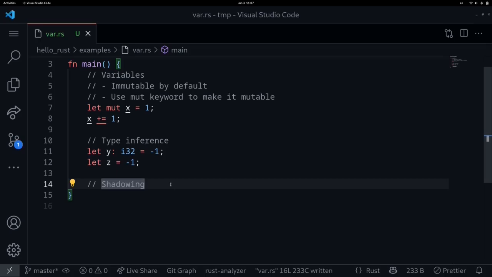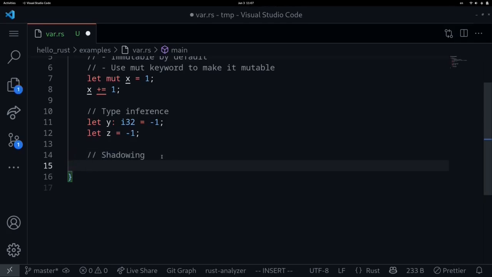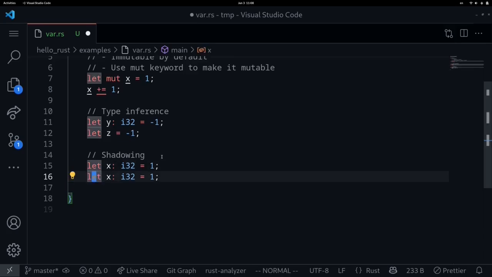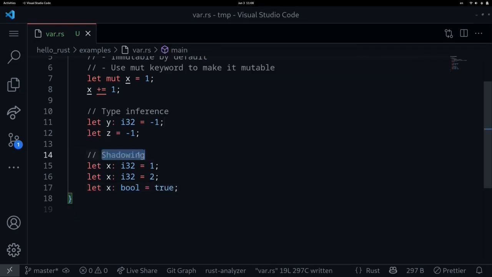We can also redeclare the same variable with different values and also with different types. This is called shadowing. Let's look at an example. So let's say that x of type i32 is equal to 1. We can redeclare this variable x as something else. We can say that x is now equal to 2. And furthermore, the type that we declare does not have to be the same. So we can say that x of type bool is equal to true. So this is shadowing, which means that we can redeclare the variable having different values and different types.